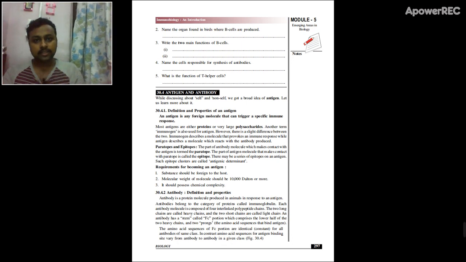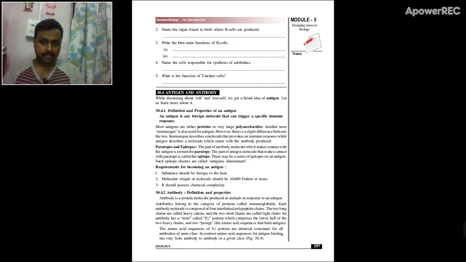Once the foreign substance or bacteria enters the body, the antigens induce the immune response, the body is awakened, and the immune system will take action against that pathogen and recognize that particular antigen.